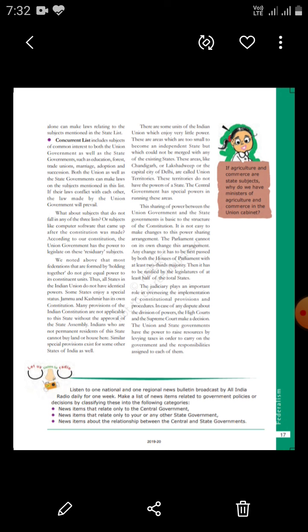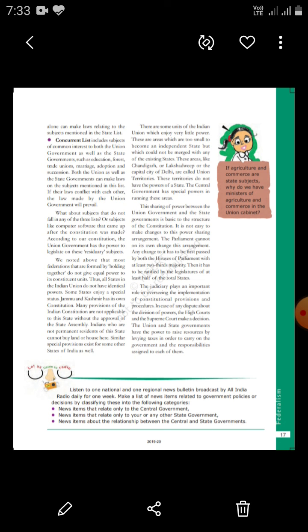the sharing of power between the union government and the state governments is based on the structure of the constitution. No one can make their own rules as they like. It has to be framed through the constitution. It is not easy to make changes to the power sharing arrangement. It is not that anyone who comes to power in the central government can make changes. The parliament cannot on its own change this agreement.